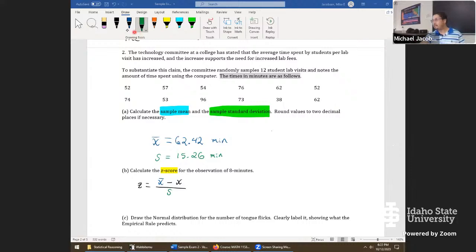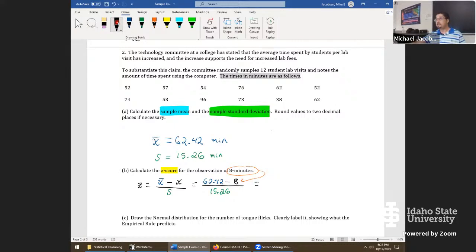Okay, just like with the 1.5 IQR rule of thumb, it just becomes a lot of substitutions at this point. In place of that X bar, we're dropping in 62.42 minus something, and then down in the denominator, we're putting in 15.26. So now the whole question hinges on what is the actual X value that goes here? Has anyone spotted what the value of X must be? Exactly, it's the portion that came from the question in the problem. So when they're asking about 8 minutes, that's our X value right there. It goes into this location. I'll just put an arrow to signify that step.